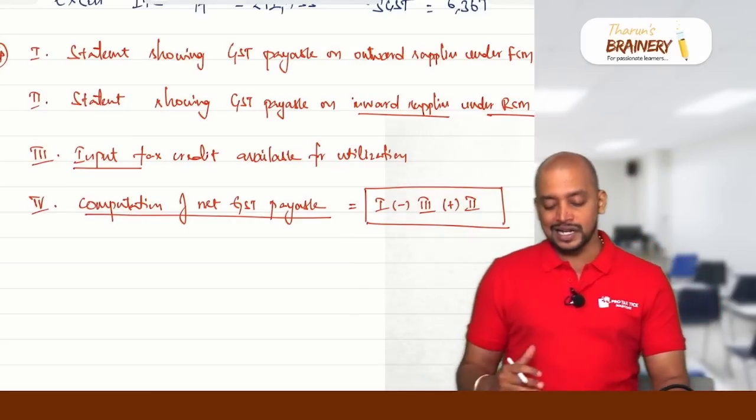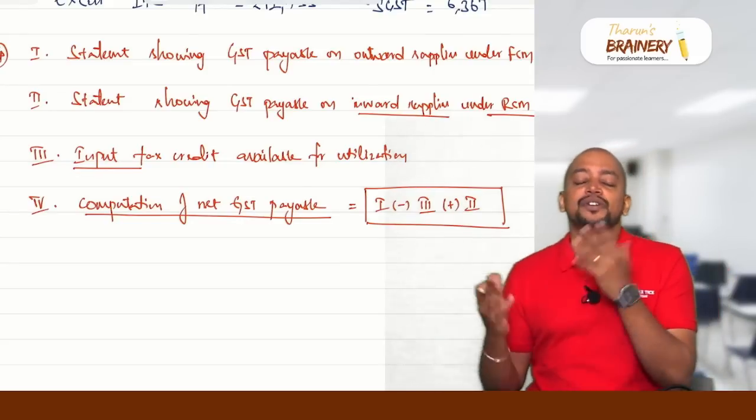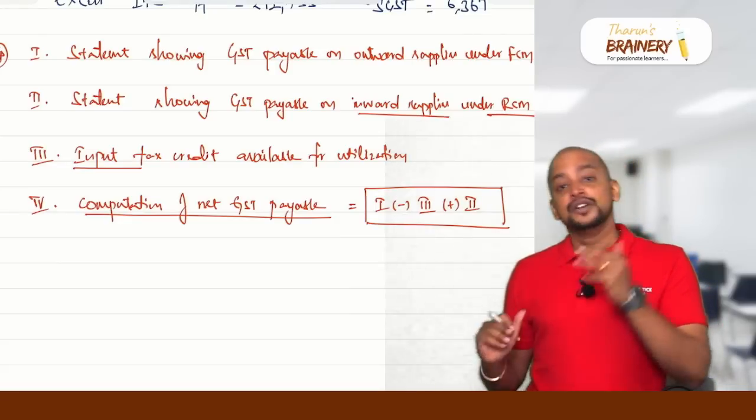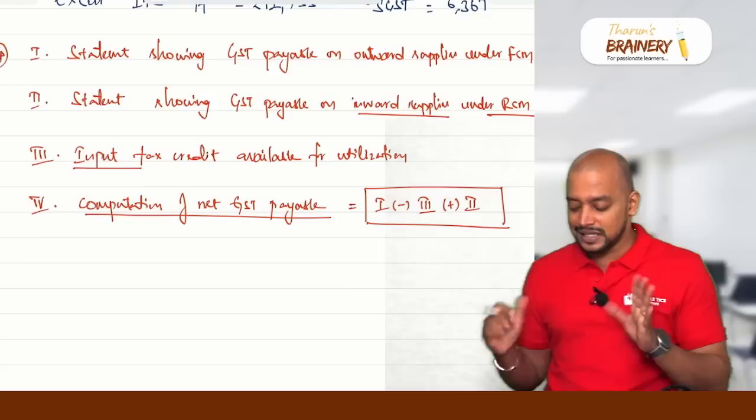So accordingly, in this case, the second statement will not come. Why second statement will not come? Because we don't have any inward supplies under RCM. So if we have any inward supplies under RCM, then the second statement will come.